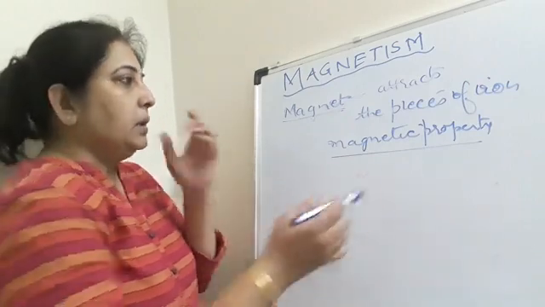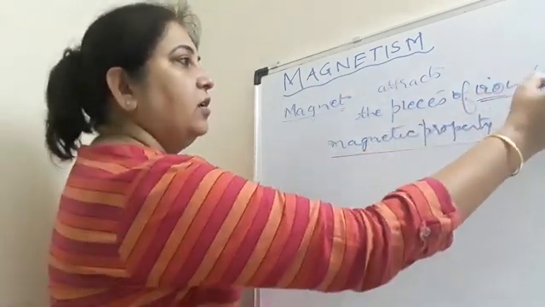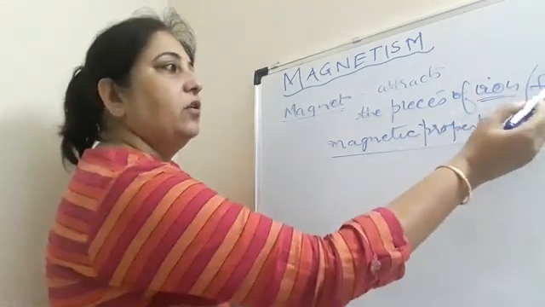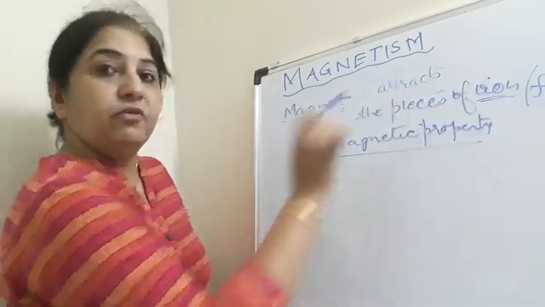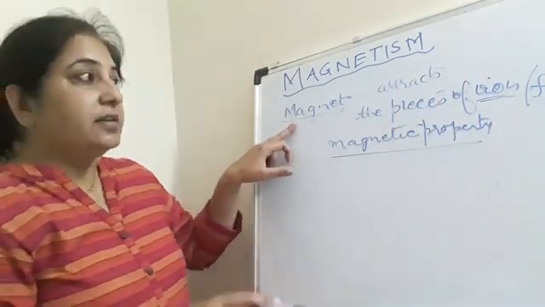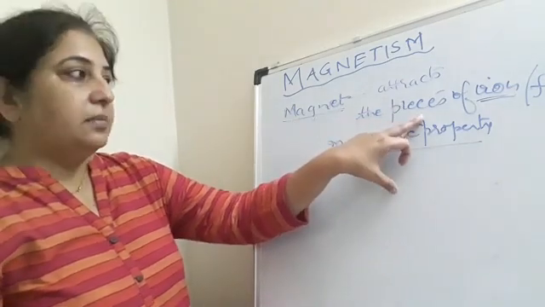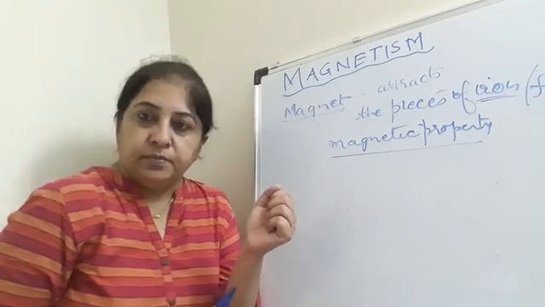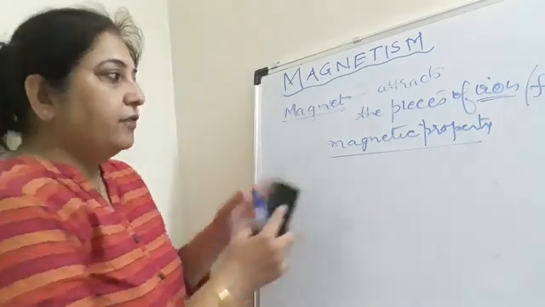Now iron materials are also called the ferric substances. You know why? Because ferric or ferrum is the Latin name of iron. So a magnet is a substance which attracts the pieces of iron or the ferric substances by a force called magnetic force.